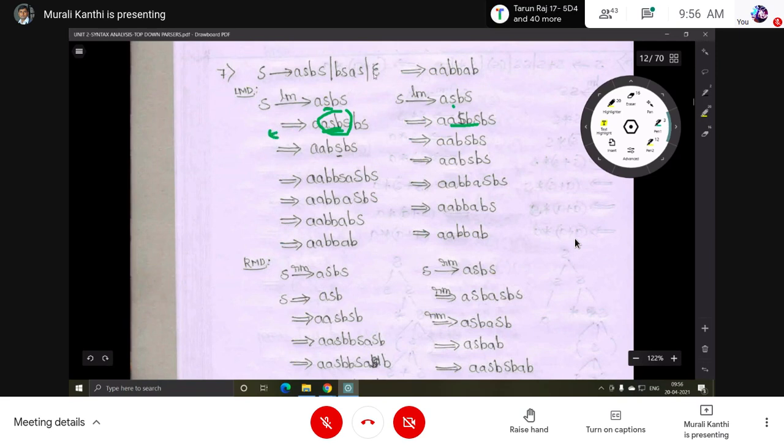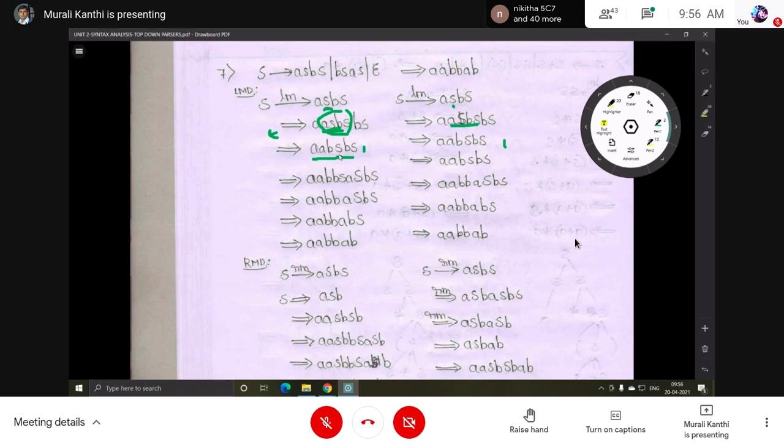So this one is used. Then next here also epsilon. Here epsilon is used, here also epsilon is used for replacement. Then after replacement, this is a string. Now this is the leftmost non-terminal.